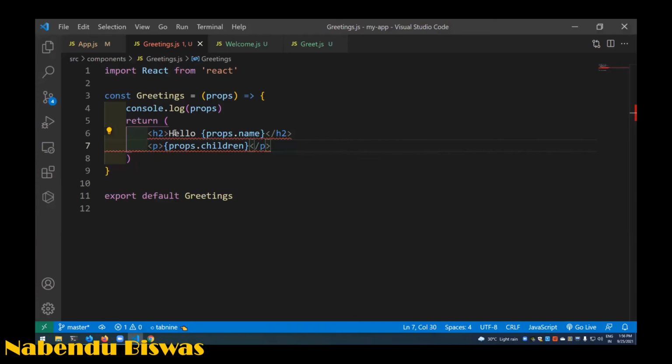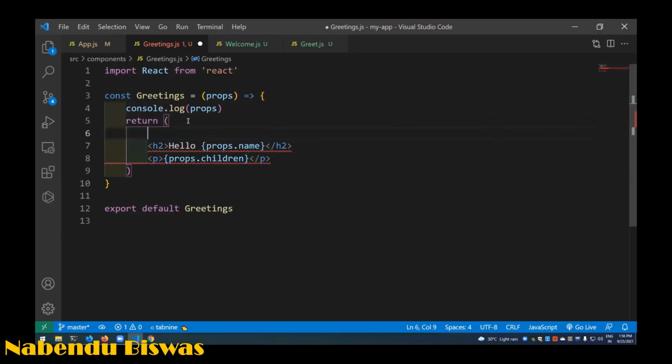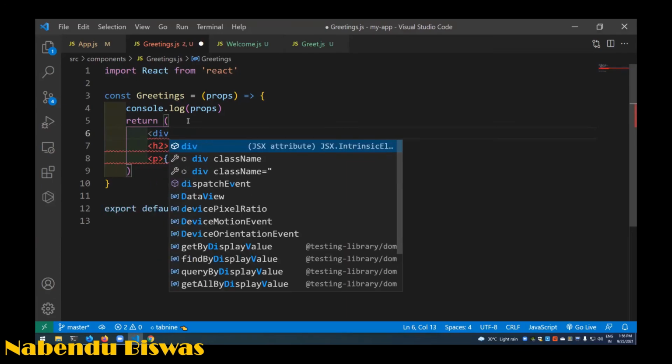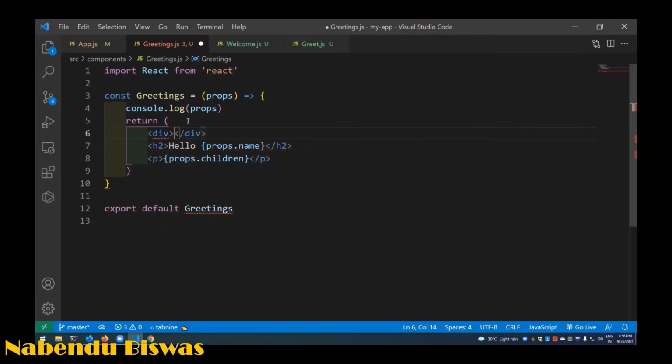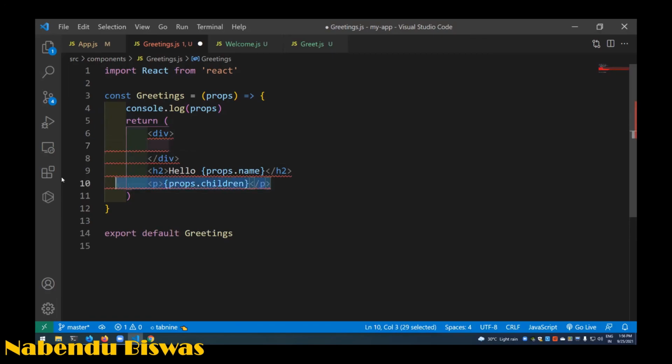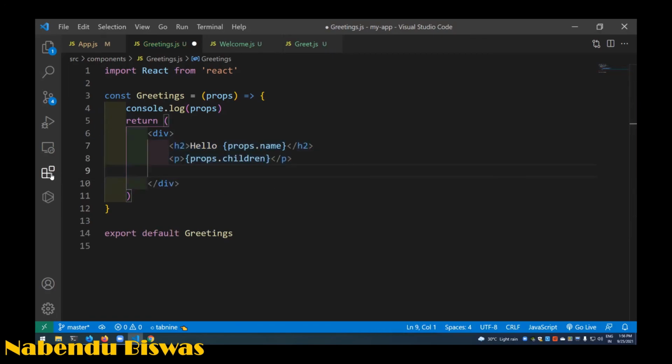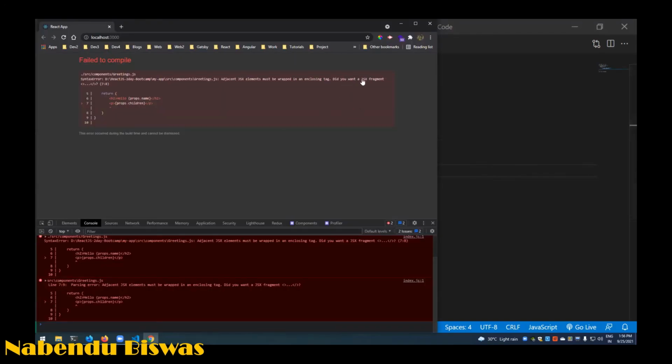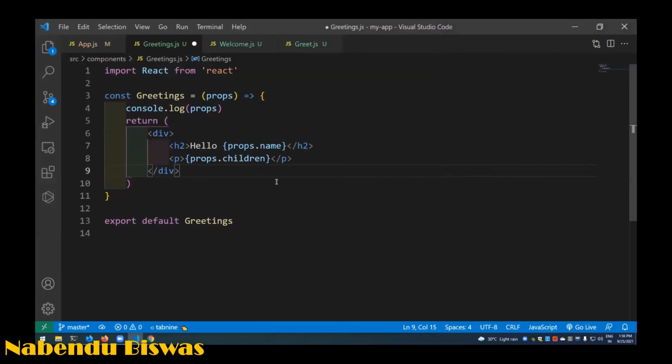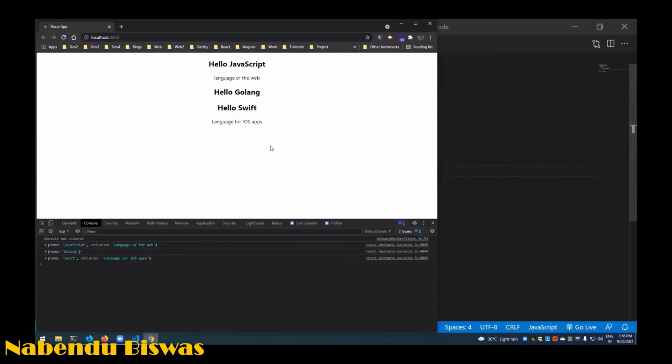So in React, there is an issue that the starting and the end always should be the same. See, it is starting with the h2 and ending with the p. It is not allowed, and it should start with something, maybe with a div, and we have to wrap it with a div. But see, it also gave us "do you want a JSX fragment?" We'll come to that. If I save it, it will work properly, and we are getting "language of the web" and "language of the iOS app", because they are children. This component doesn't have a children prop defined, but we are getting it as props.children.